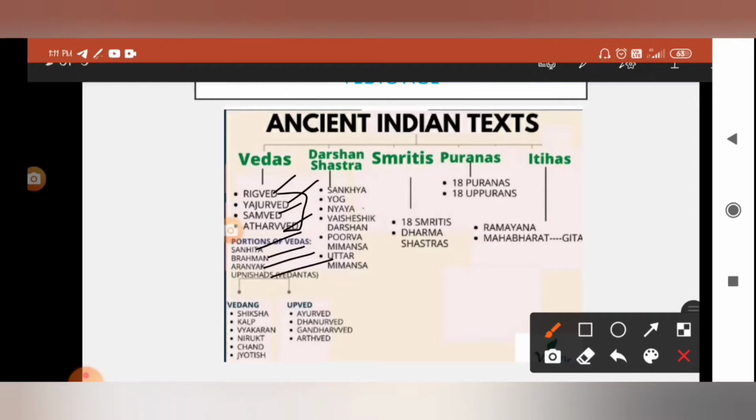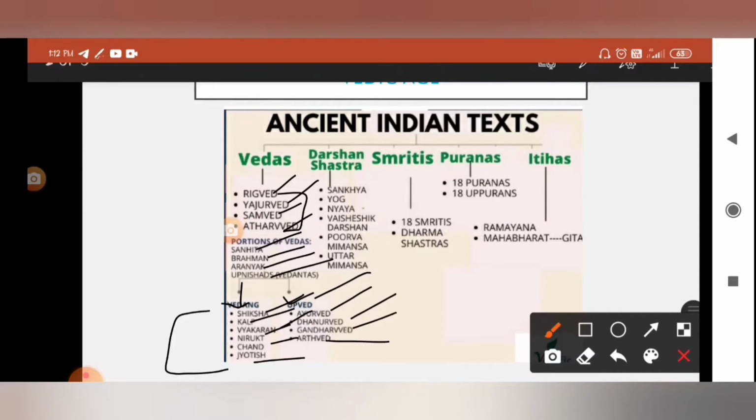Upanishads are also called Vedantas. These are again classified into Vedanga and Upaveda. Vedangas are Siksha, Kalpa, Vyakarana, Nirukta, Chandas and Jyotisha, and Upavedas are Ayurveda, Dhanurveda, Gandharva Veda and Arthaveda.